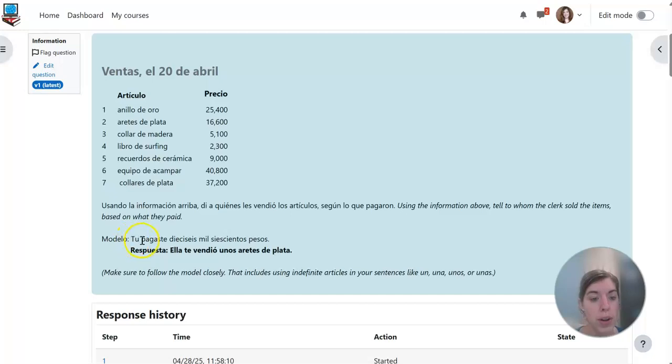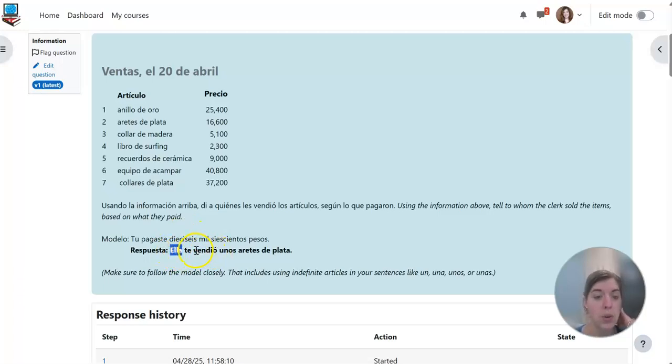So here the modelo says, tú pagaste 16,600 pesos. So you paid 16,600 pesos. So here we find 16,600 pesos. So the item they must have bought was aretes de plata. So ella refers to the clerk. All right, to whom the clerk sold the items. So ella is the clerk.